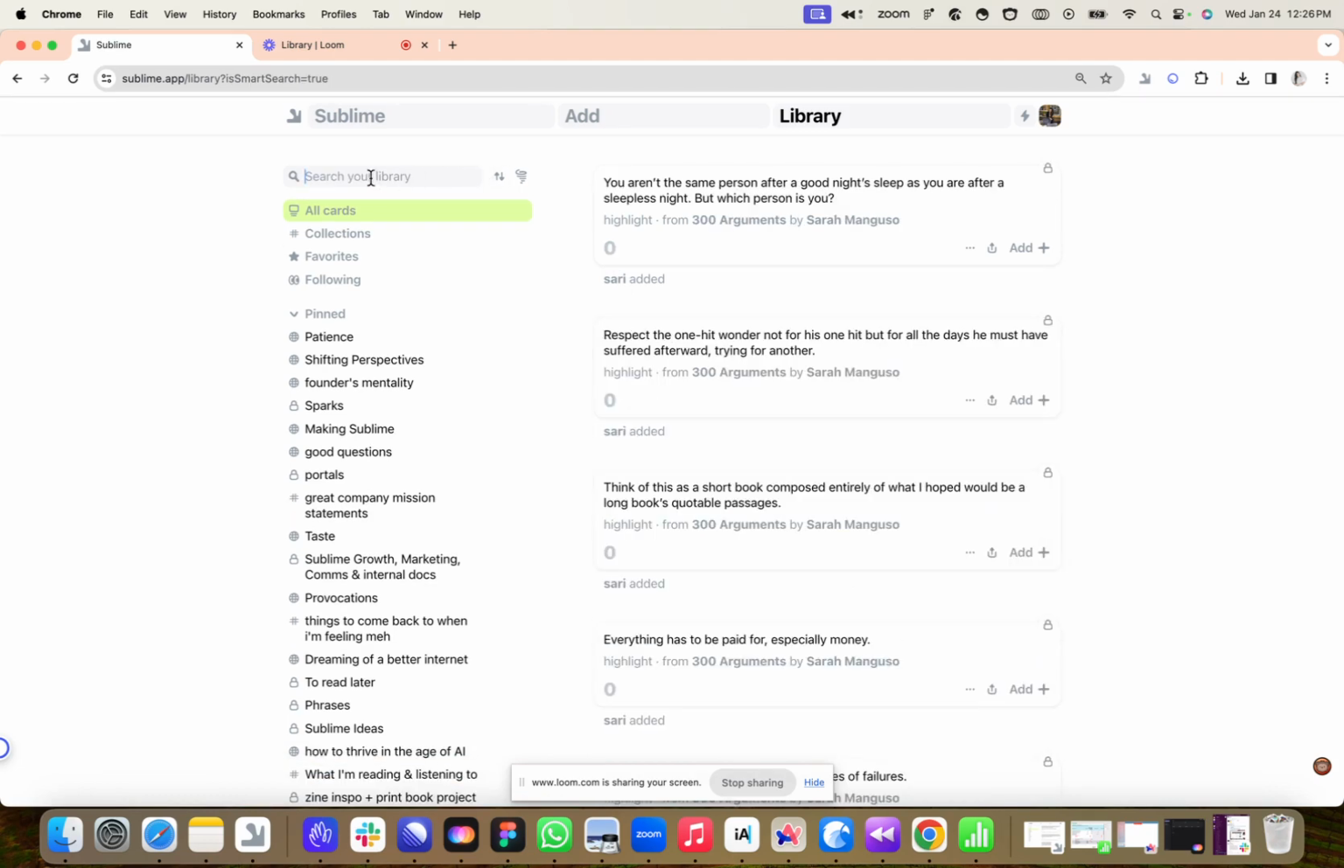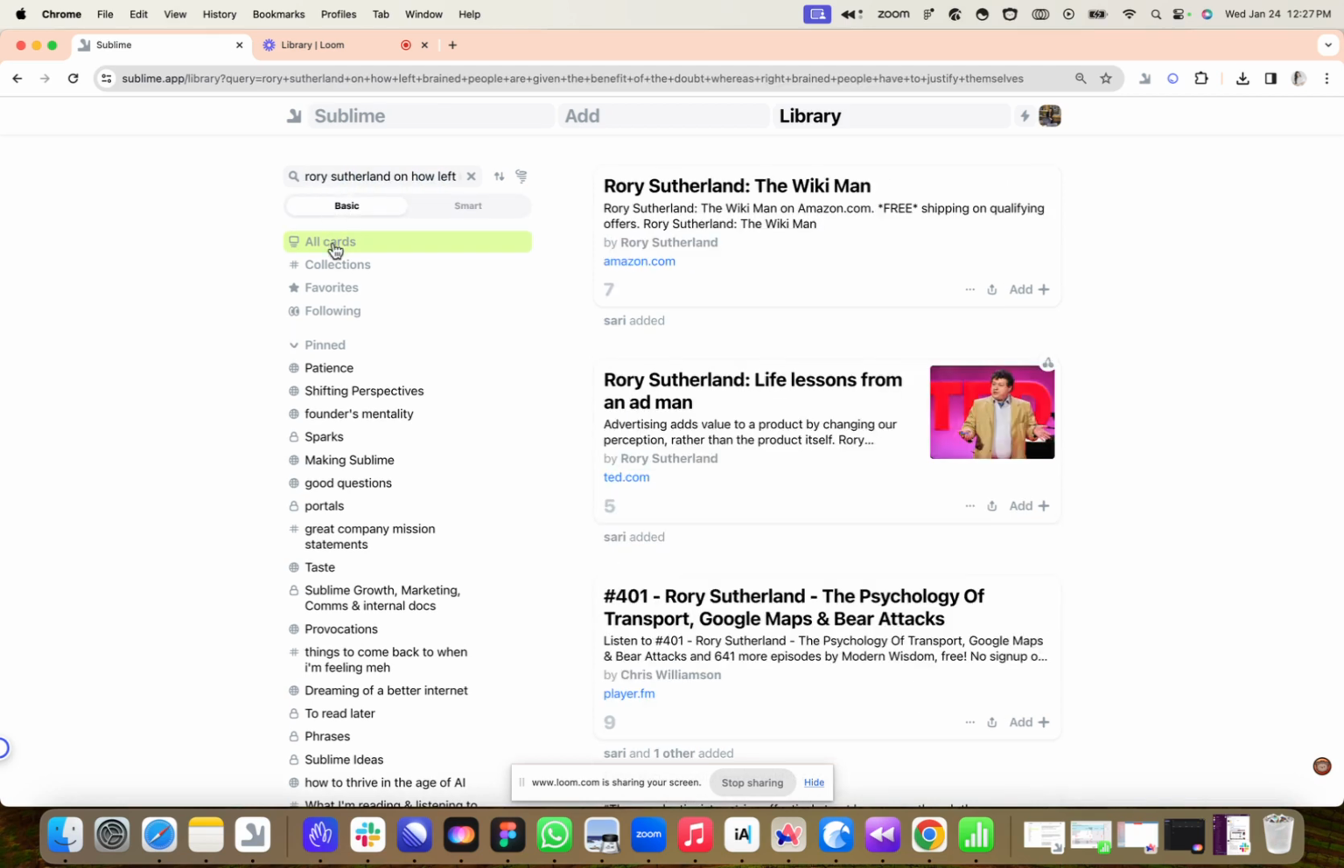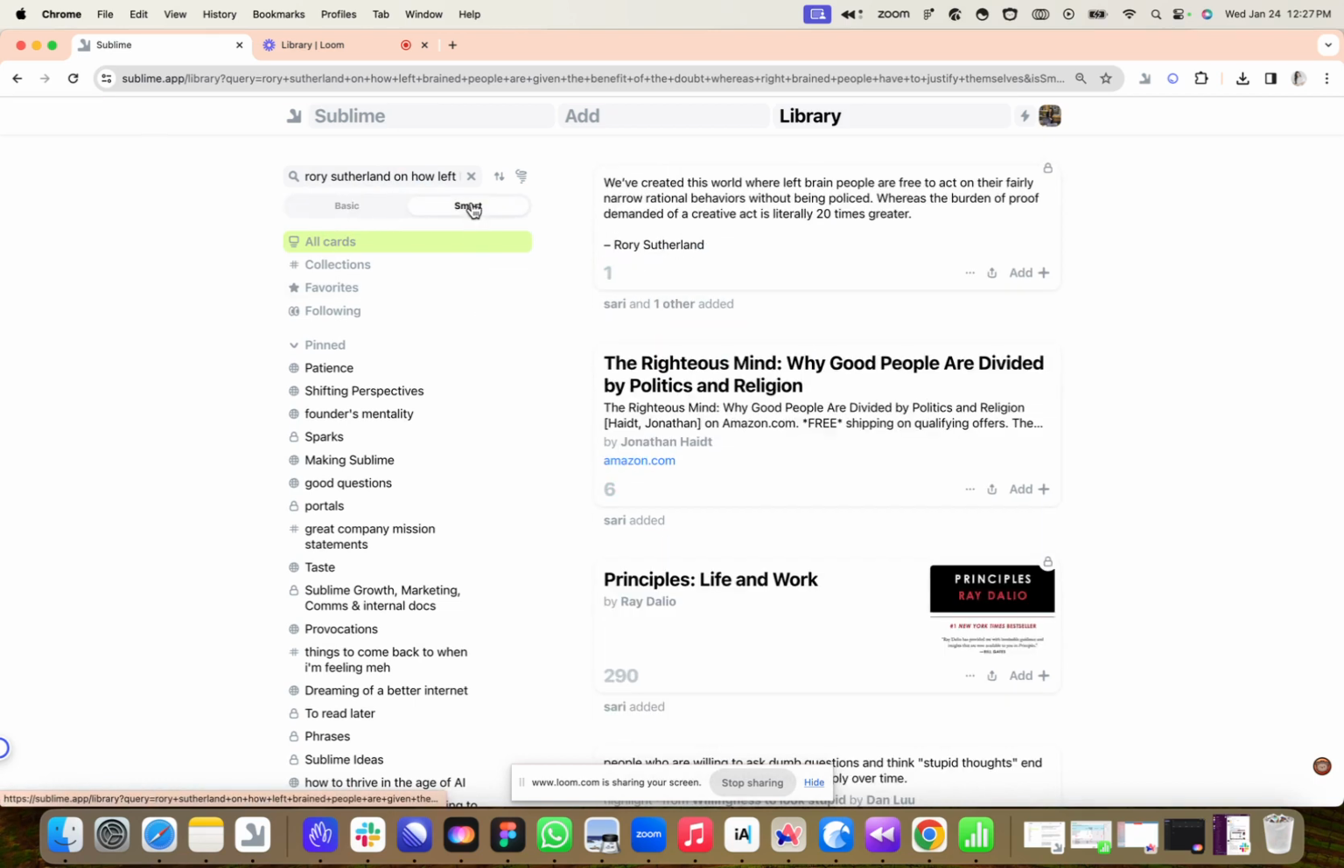And then, there's this quote by Rory Sutherland that I heard on a podcast about how left-brained people are just given the benefit of the doubt, whereas right-brained people have to sort of prove themselves. I don't remember his language, but I'm going to say Rory Sutherland on how left-brained people are given the benefit of the doubt, whereas right-brained people have to justify themselves. This is definitely not the language he used, but the basic will basically look for keywords, so it's going to pull stuff from Rory, but the smart is going to pull exactly the quote that I was looking for.